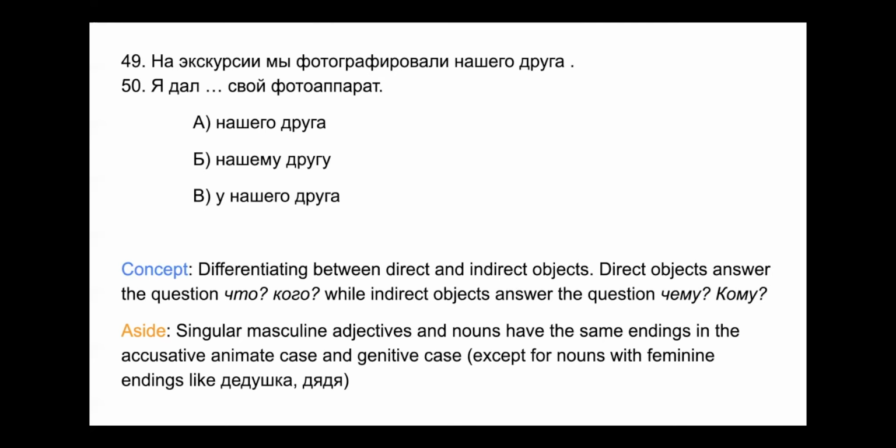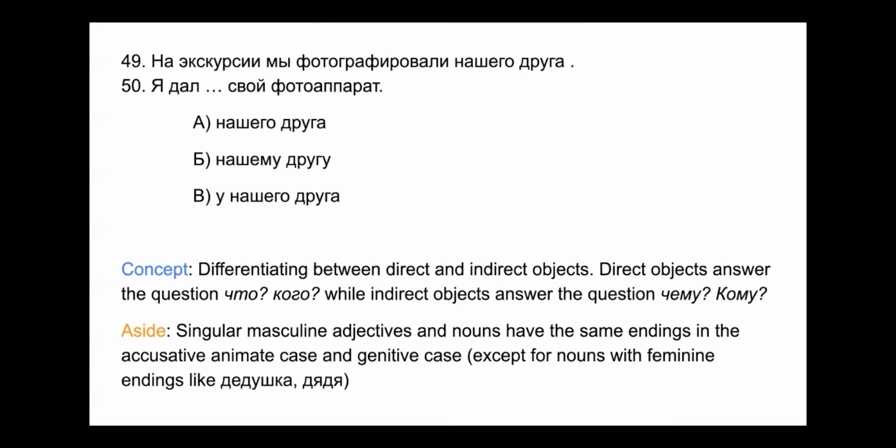So 50. Я дал кому свой фотоаппарат. So you give что кому. You give something, accusative case, to someone, dative case. So that someone that you're giving something to has to be in the dative case. So we're looking for наш друг in the dative case as the indirect object.